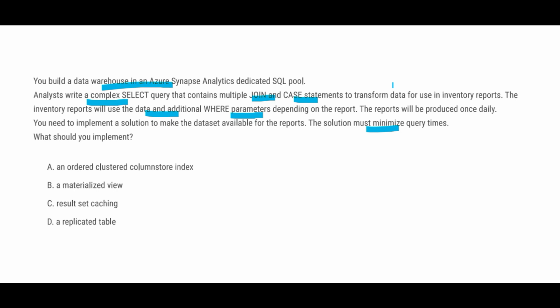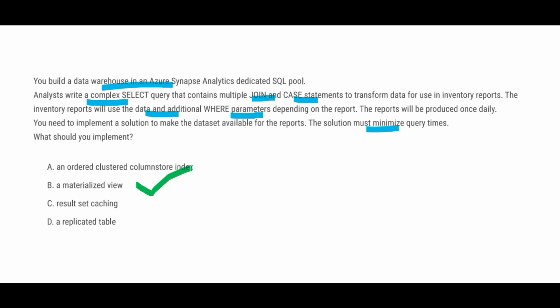This is a simple question. We spoke a lot of words and there was a lot of noise, but the question is simple: I have to write queries so that they run fast. If I want to do that, what should I do? I should pre-aggregate the data into a materialized view, so that in the report, or when I am writing a query, I don't have to fire a group by clause because the data would already be aggregated in a materialized view. So this would be our answer.